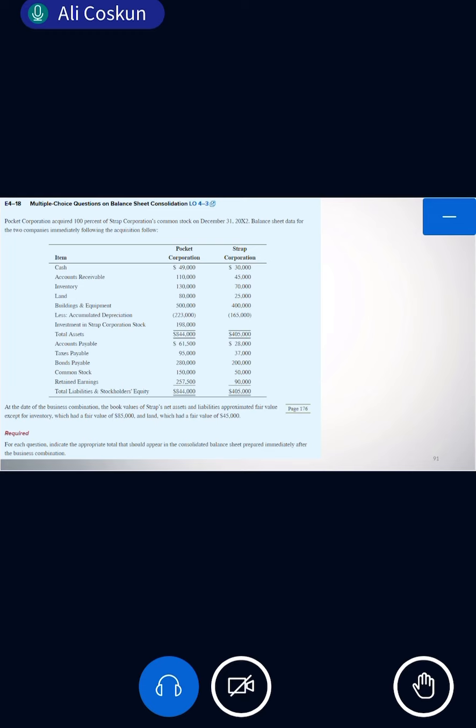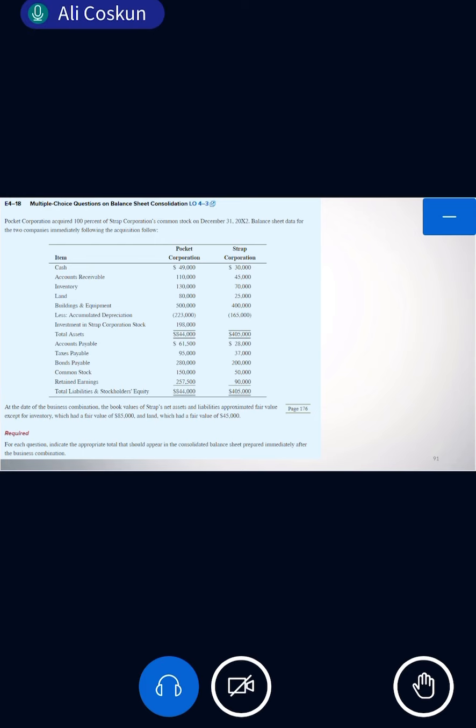So if that is the differential, and we look at the excess value, how much is the excess value? 35. Land and inventories excesses, right? So the remaining will be goodwill. We deduct the excess value from the total differential and we get it.